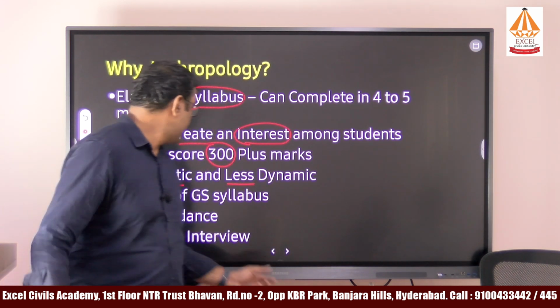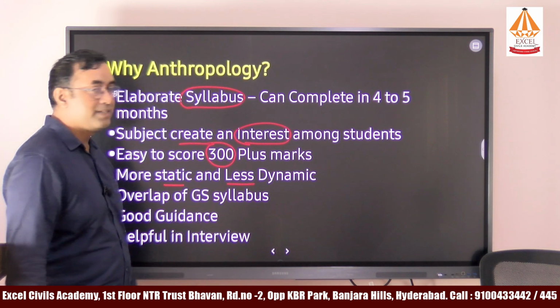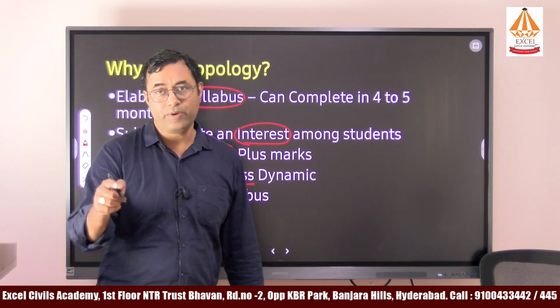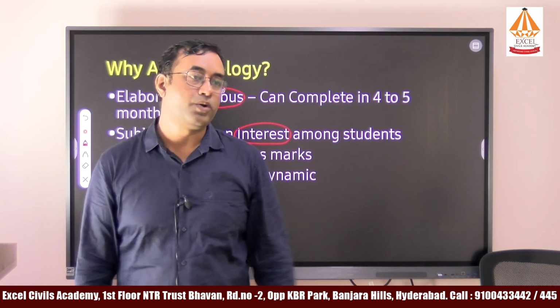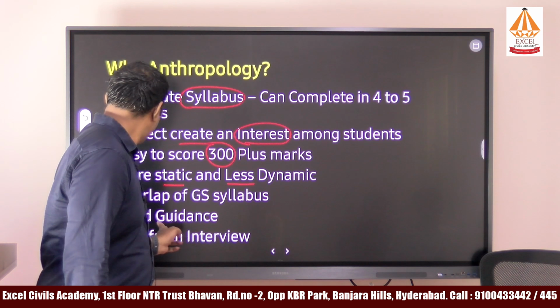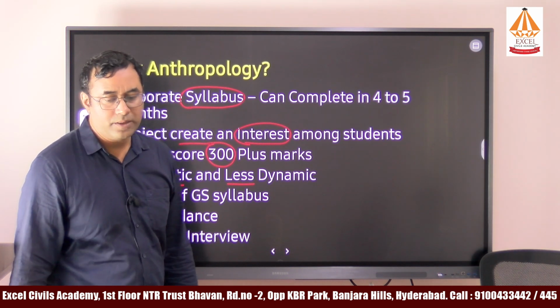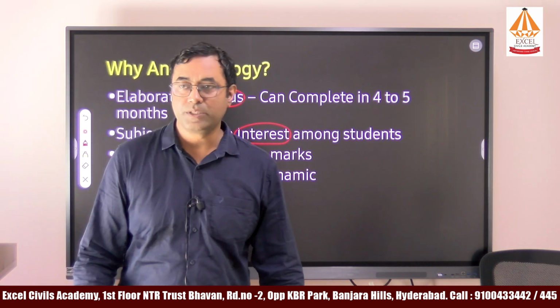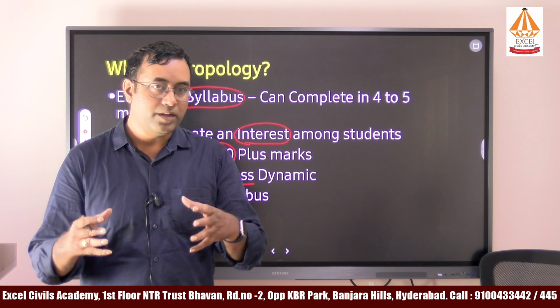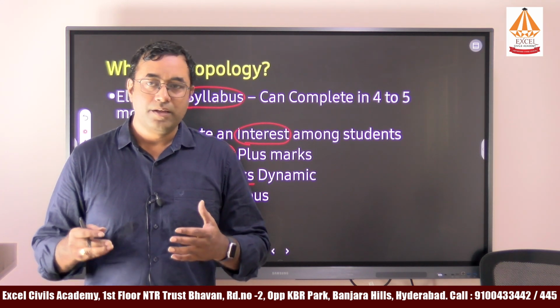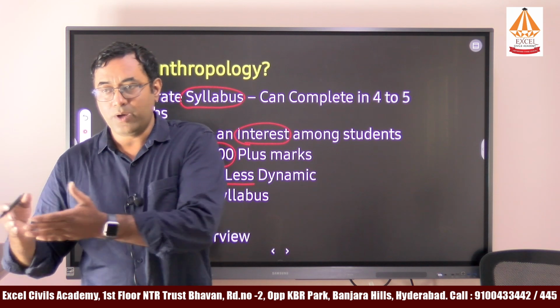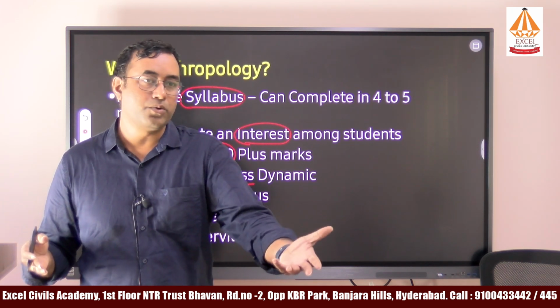The next one is the overlapping of the GS syllabus. In the next slide, I will explain with which GS syllabus the topics of anthropology are correlated. And then, good guidance. Anthropology is one subject which can be simplified and explained to students easily. If we guide you with answer writing practice, you can easily secure 300 marks.